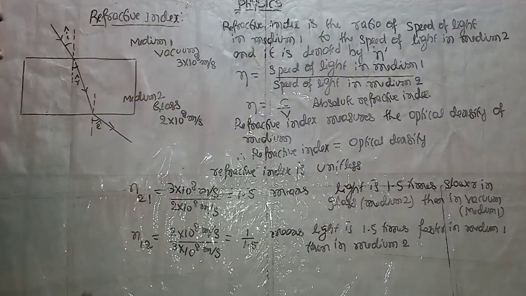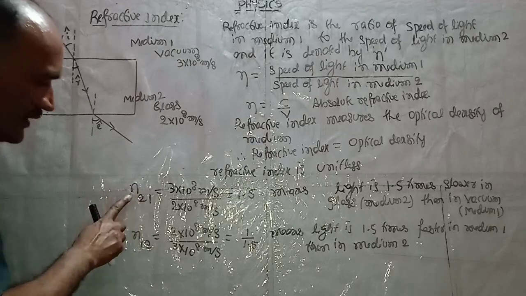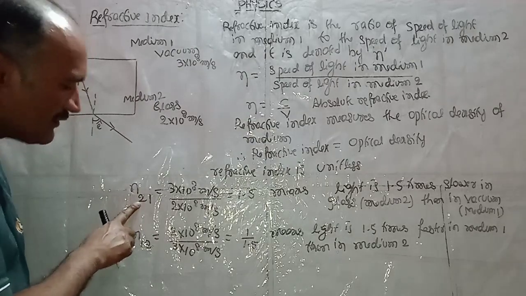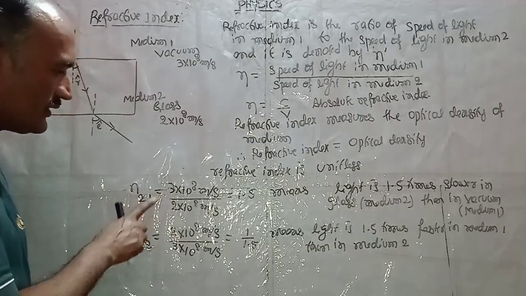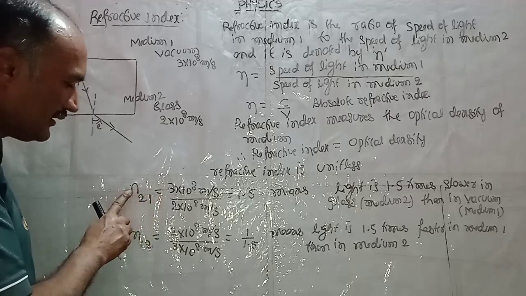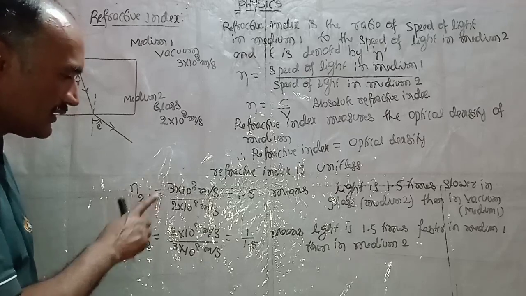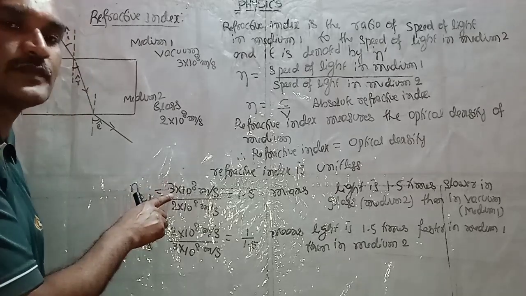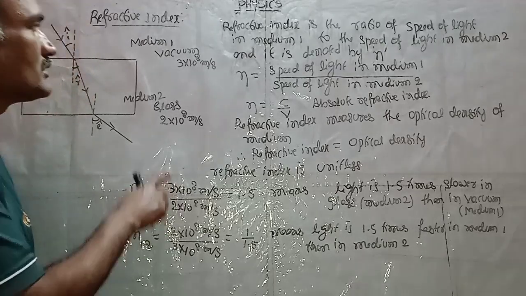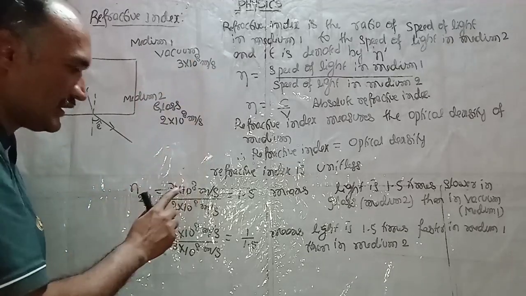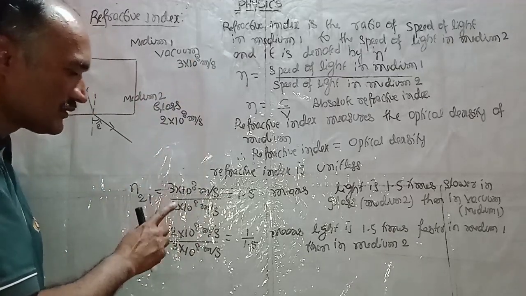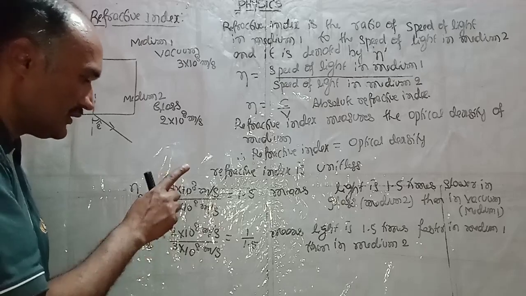Here n21 is the refractive index of medium 2 with respect to medium 1. First we write the speed of light in medium 1, that is 3 into 10 to the power 8 meter per second, divided by the speed of light in medium 2.